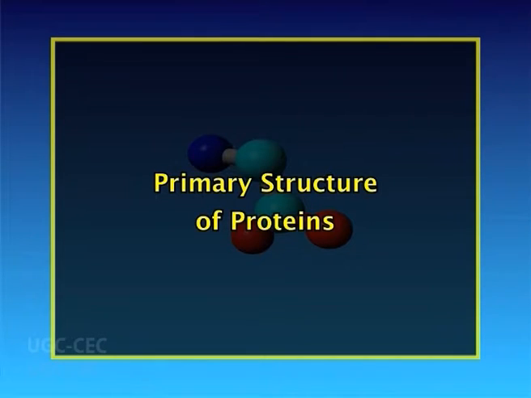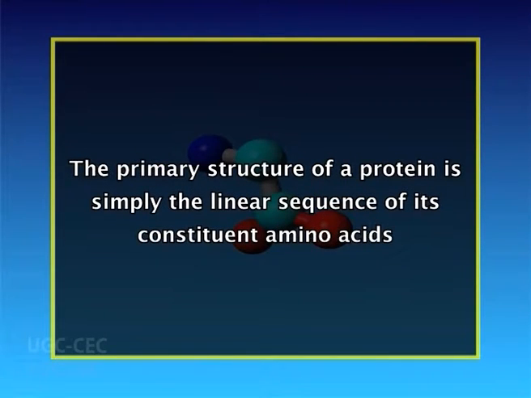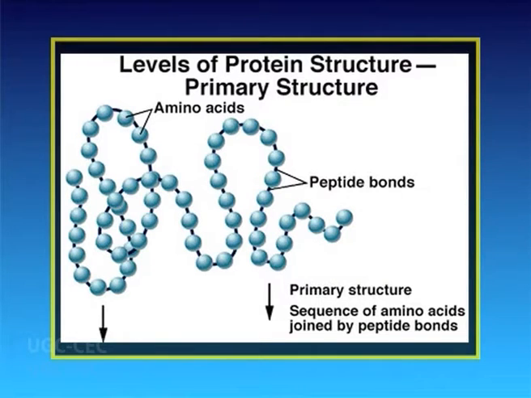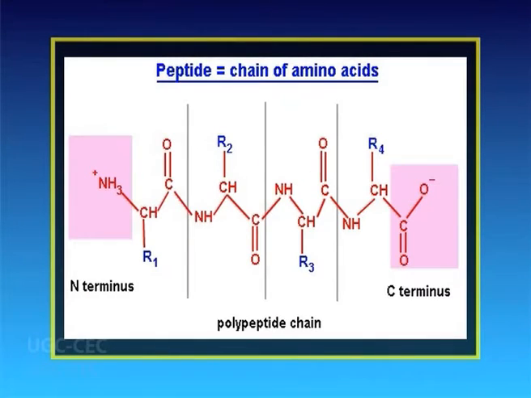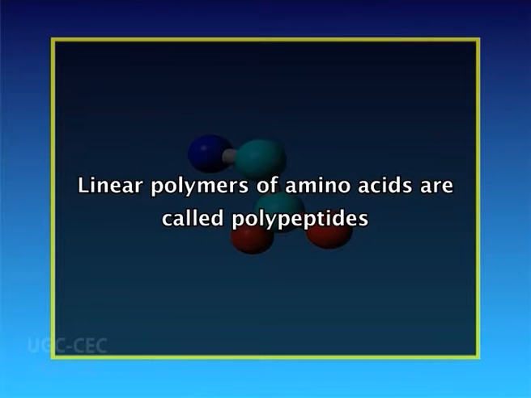The first level of protein structure is called its primary structure. The primary structure of a protein is simply the linear sequence of its constituent amino acids. Linear sequences are not found in nature because the protein begins to fold as it is produced from messenger RNA. The linking together of amino acids produces peptide chains. A peptide consists of 2 or more amino acids linked by peptide bonds. The linear polymers of amino acids are called polypeptides.